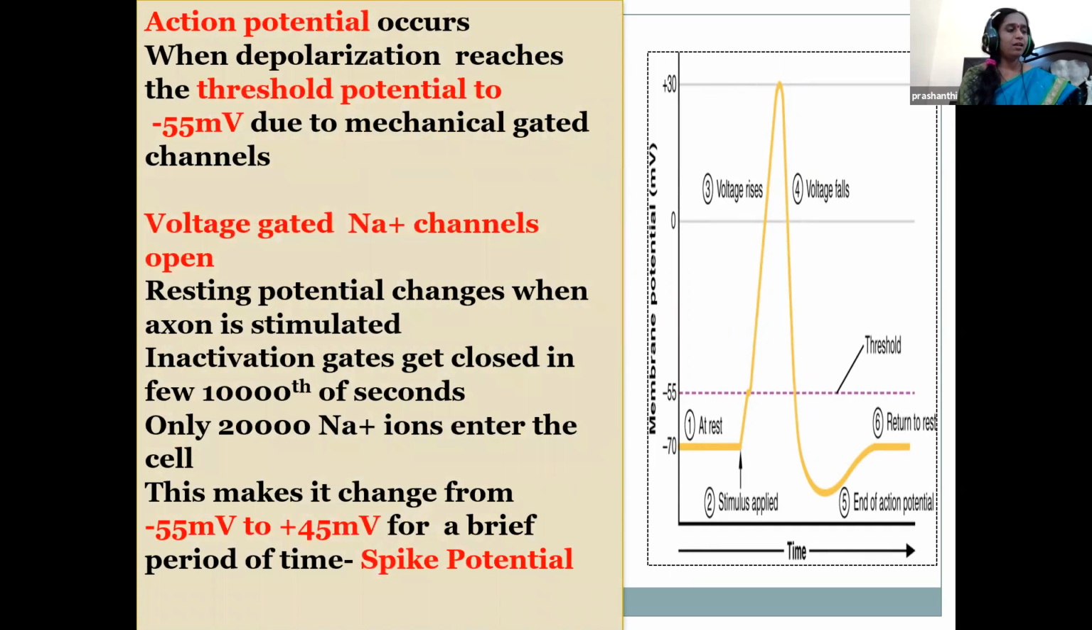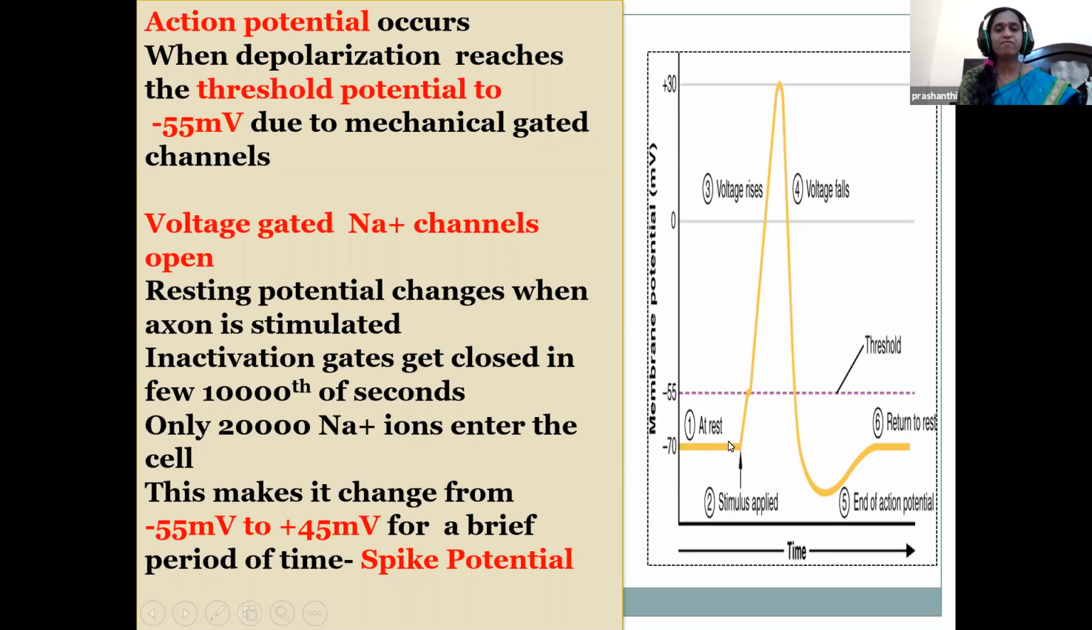And the mechanical gated channels. What are mechanical gated channels children? When pressure is applied, the gates open. So the mechanical gated channels get activated by pressure. They open and help the entry of positive charge inside. The action potential occurs when the depolarization reaches the threshold potential, so it shifts from minus 70 to minus 55.